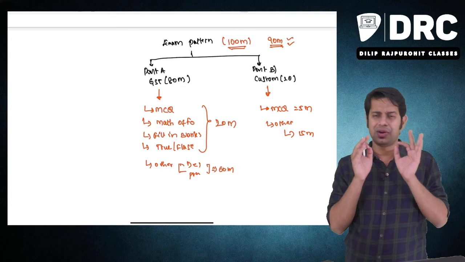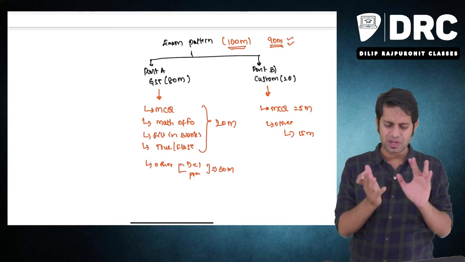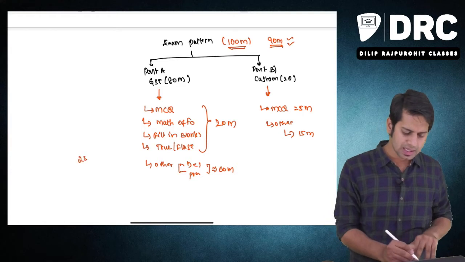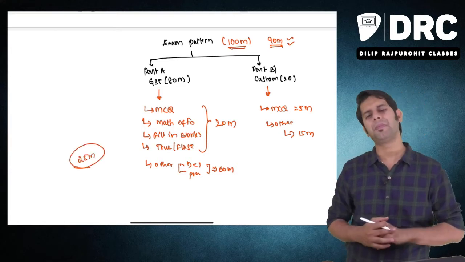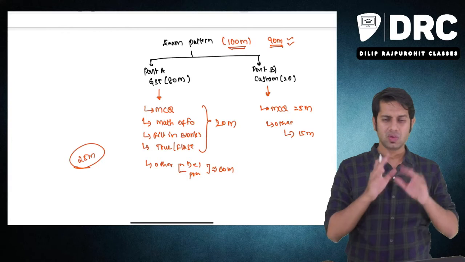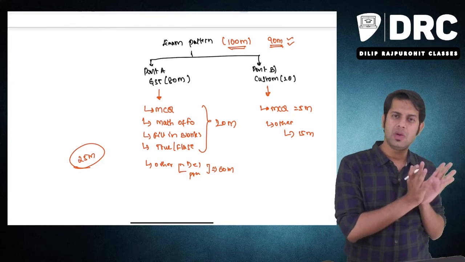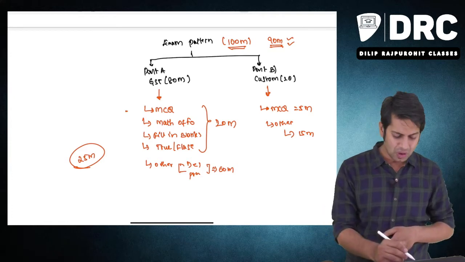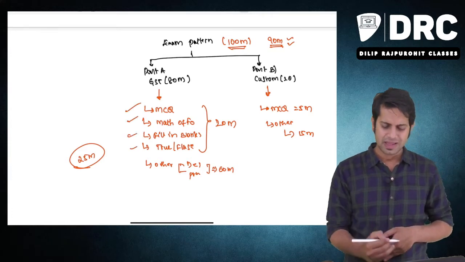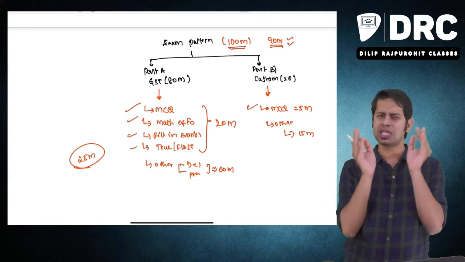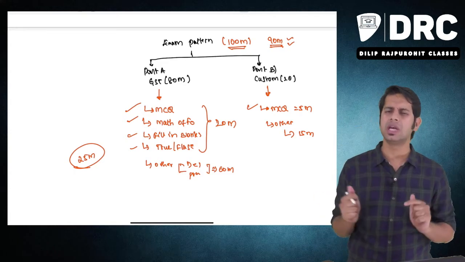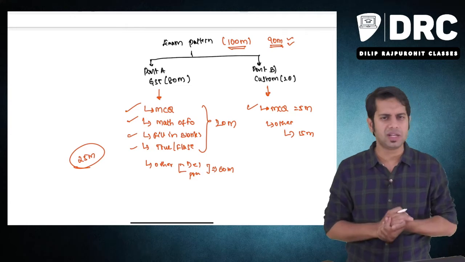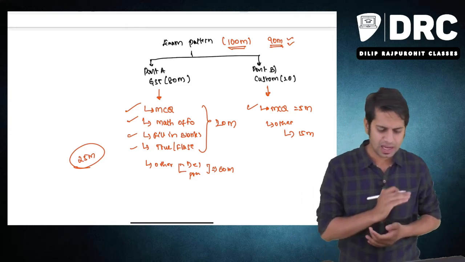Meaning, during the first 15 to 20 minutes of your examination, you can answer 25 marks of your portions. 25% of your syllabus will be answered by you within that 15 to 20 minutes. Why? Because match the following, fill in the blanks, true or false, etc. are very simple and straightforward questions, which, if you have repeated revision of the subject, you will be able to answer straight away without any hesitation.